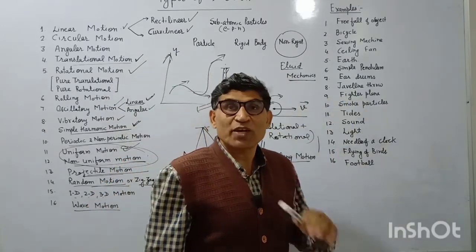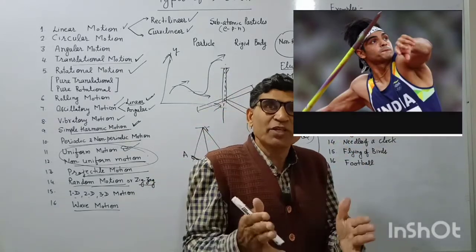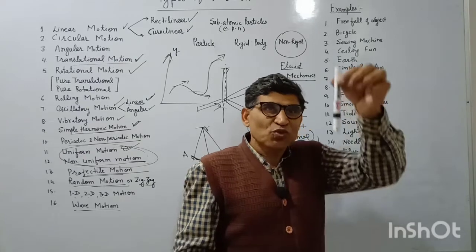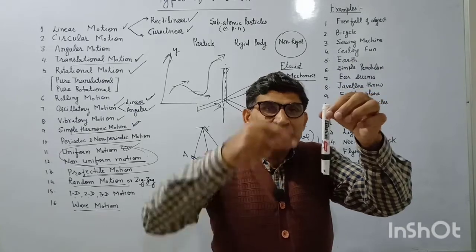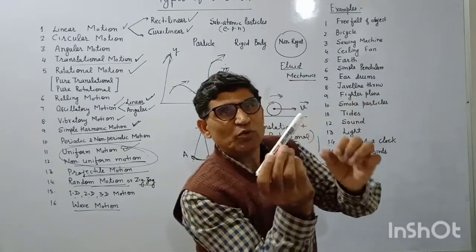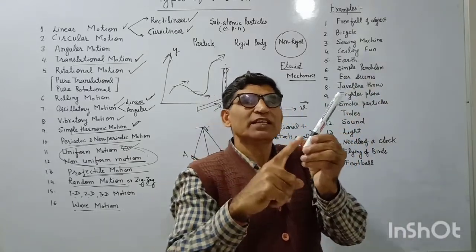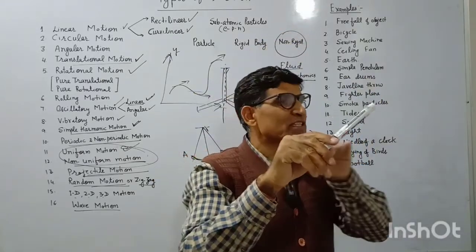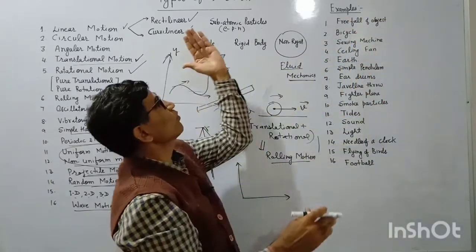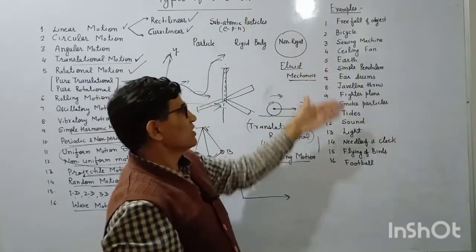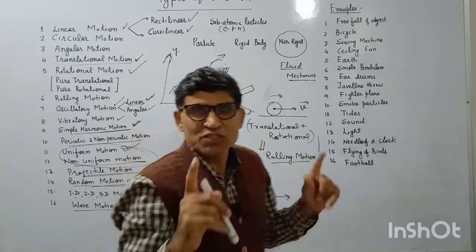Javelin throw. The javelin throw by Neeraj Chopra, what is that? That is projectile motion. Is it one dimensional or two dimensional? If we drop any body, it is also projectile, but it is one dimensional. If we throw the body at a certain angle in space, only two coordinates are changing, either it is gaining some height or gaining some horizontal range. So it is moving in a vertical plane, just like the vertical plane of this whiteboard. So projectile motion is two-dimensional motion.